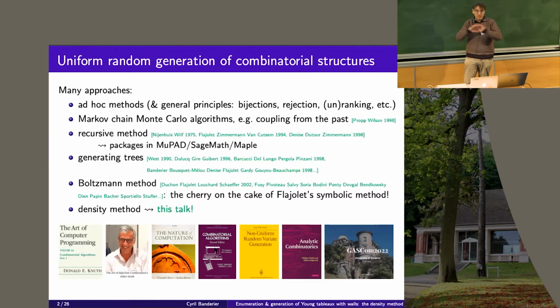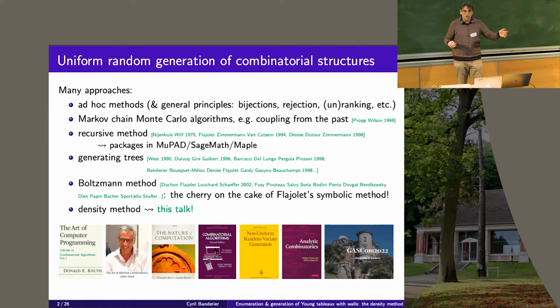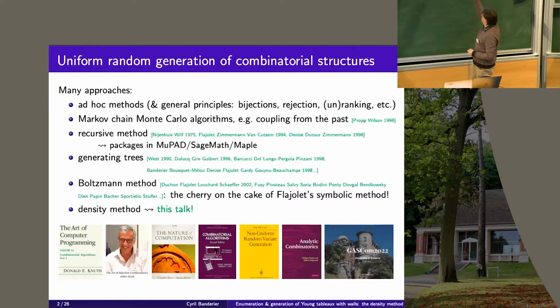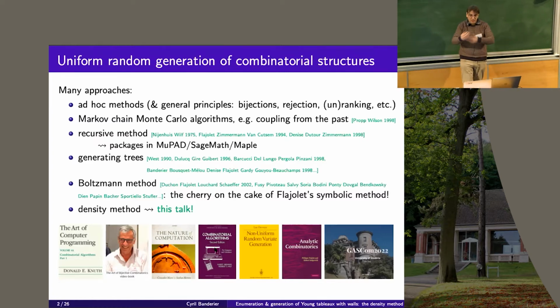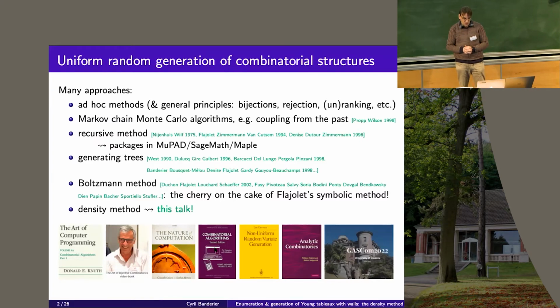It was a big change of paradigm, because before it was possible to generate objects of size a few hundreds, 1,000, and with this approach, suddenly, with the same computers, you can generate objects of size 1 billion. It was a very nice mathematical idea, which just used everything already available and developed with analytic combinatorics, generating functions, symbolic methods by Flajolet. And now I will present today another approach, which is the density method.